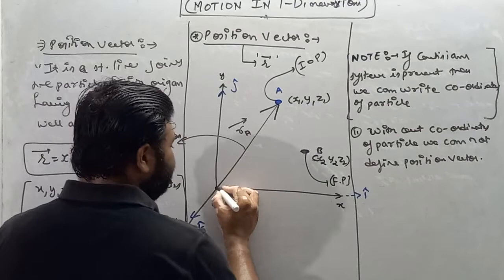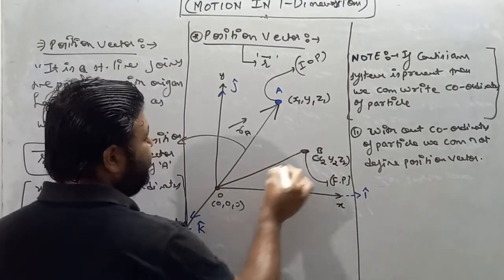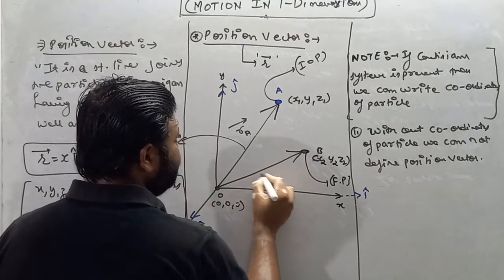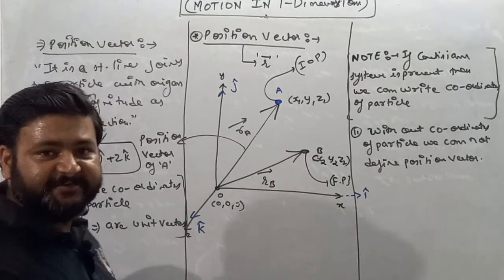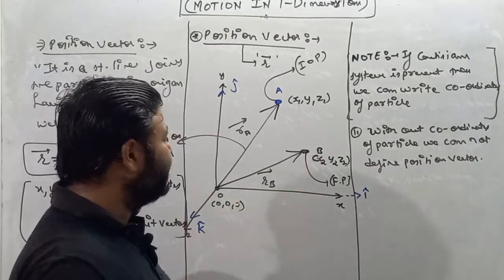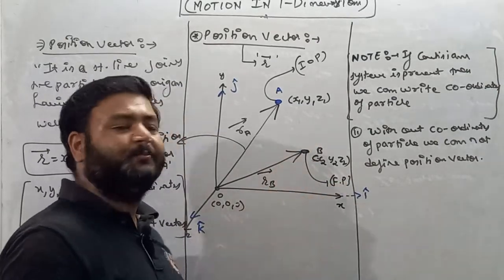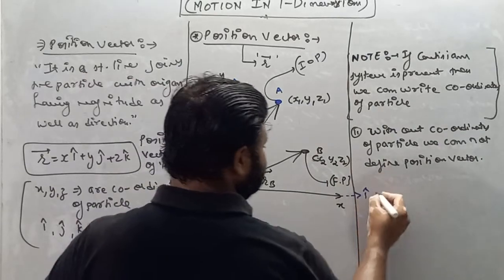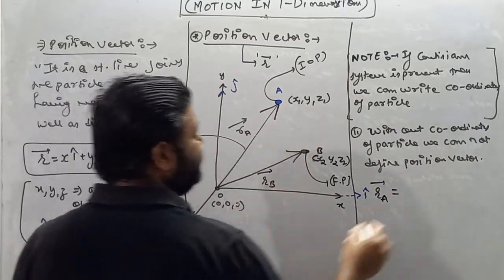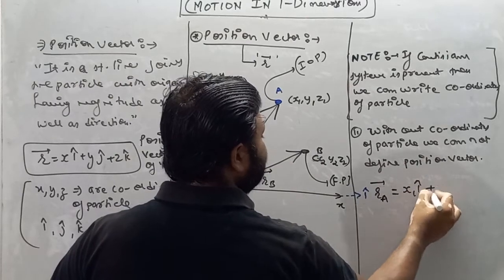Similarly, if I make another line and join B with the origin and give direction to B, then this is basically the final position vector, or we can say the position vector of point B, because B is considered to be the final point.